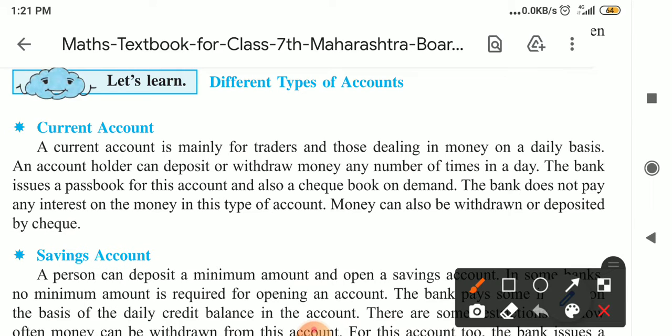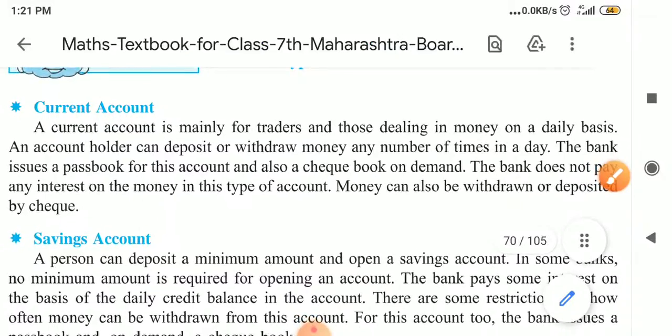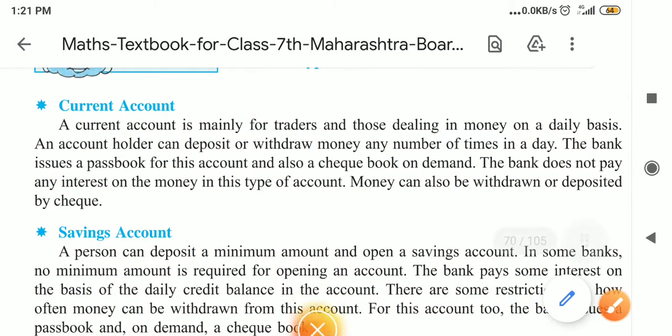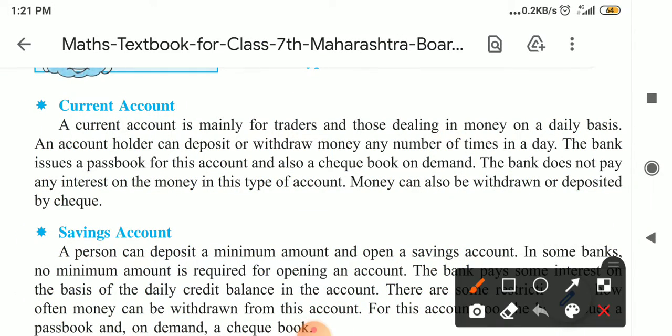A current account is mainly for traders, those dealing in money on a daily basis. There are businesses and shops. However many rupees they collect in a day, instead of keeping it at home, they keep it in the bank on a daily basis. So traders and businessmen use current accounts for dealing with money on a daily basis.